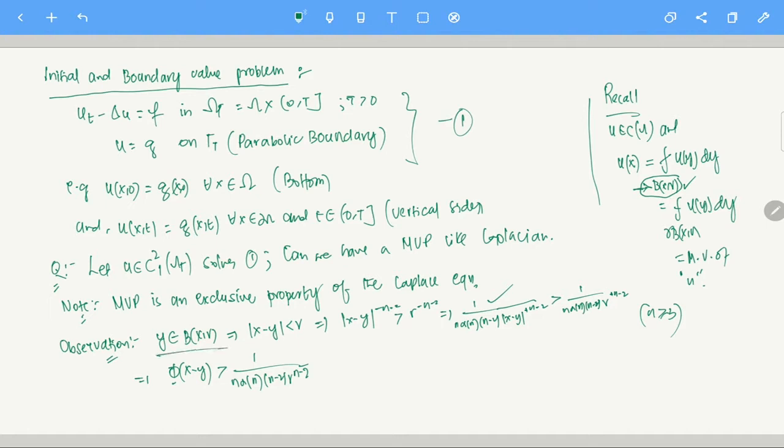See, if y is in the ball, then, let's say you fix an x first, and for a fixed x, if y is in the ball, then the fundamental solution at the point x minus y is greater than 1 by n(n - 2) alpha n times r to the power n minus 2, right? That is always there. And the great thing about this is, let's say y is on the boundary, del B, then the equals sign will be there. So essentially, in that case, what can you say?